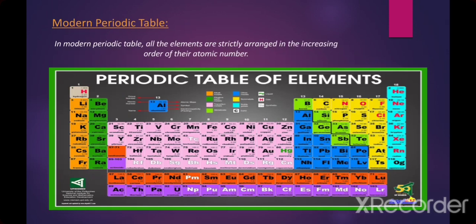You can see that it is cyan in color, and he said that argon should be placed before potassium, and potassium is the element of the first group, and that is placed at the first column of the periodic table. Similarly, he said cobalt should be placed before nickel.